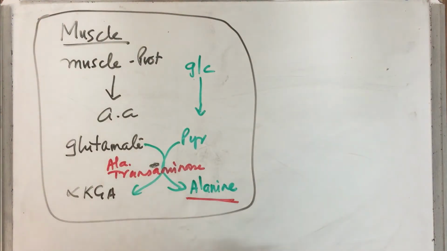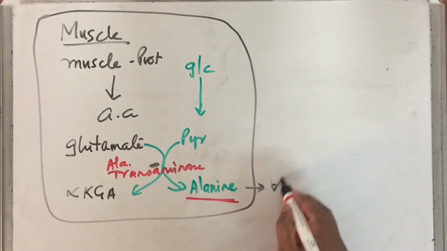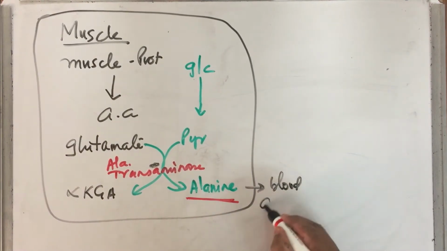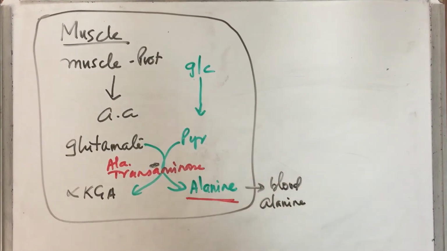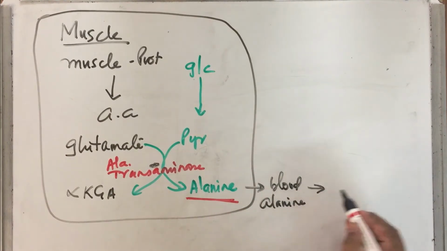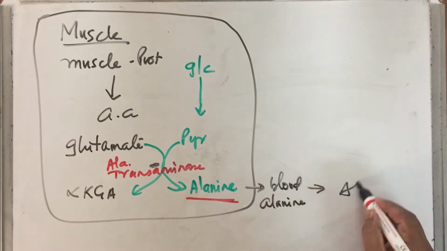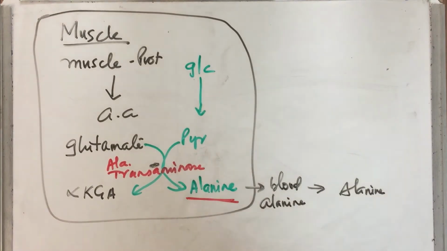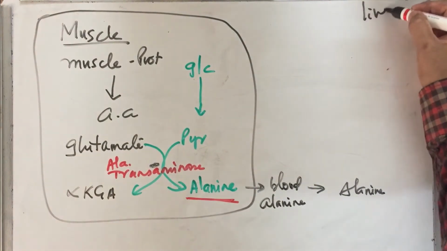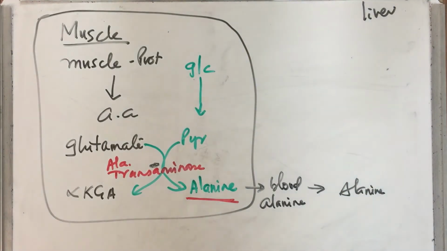Now what happens to alanine? This alanine is transported into blood, so it becomes blood alanine. This will reach liver and that becomes liver alanine. In liver, the exact reversal of whatever has happened in muscle will occur.